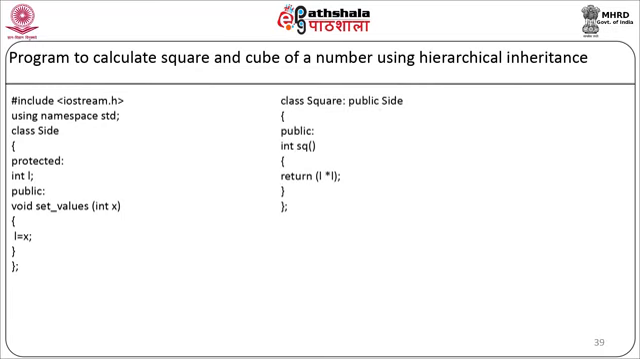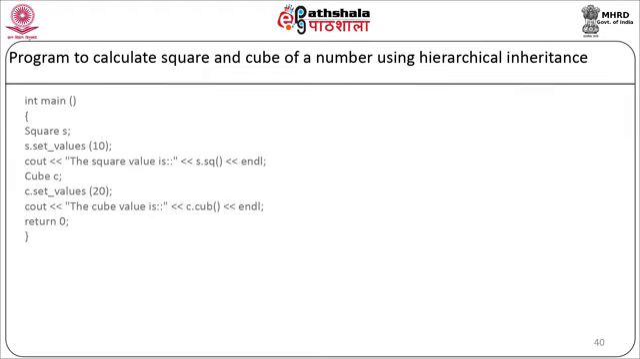We will have the class square colon public side. In the public section, we will have one member function sq which will return I into I. Our member function will end and the class will end. We will have a third class, class cube colon public side. In the public section, we will have a member function integer cube. It will return I into I into I. Our member function will end and our class will end.